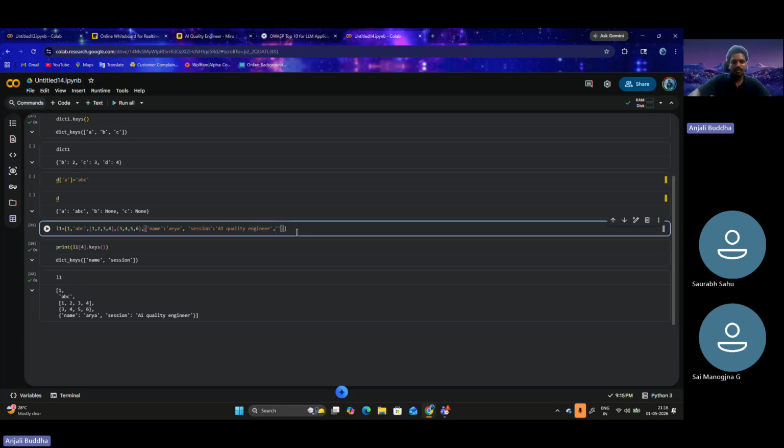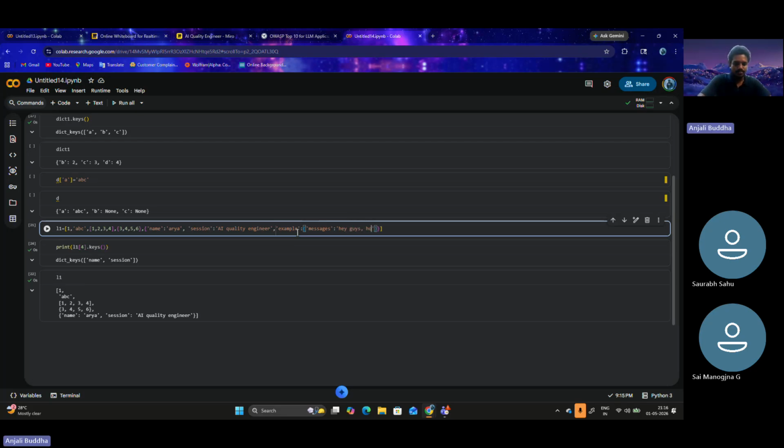I will add one more key called example. The value could be another dictionary, and this dictionary contains something called a message. Usually LLM responses are in JSON format, so you must know how to navigate those.